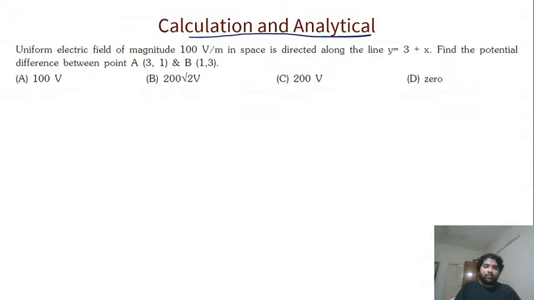Along with this, you have to understand this in vector form also, like in directions. If a field is given, like in the graph, y = 3 + x is the direction along which the field is there. And for the particle, there are 2 points A and B. If you are able to visualize them separately, like in a graph, everything will become much easier to understand because you can solve in terms of angles. All right.